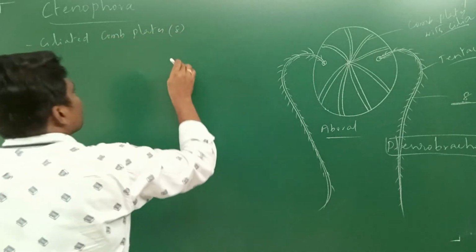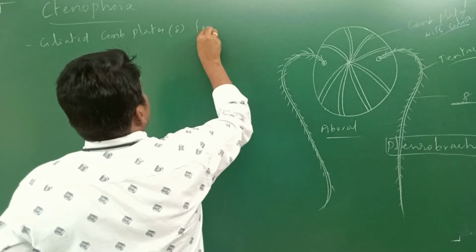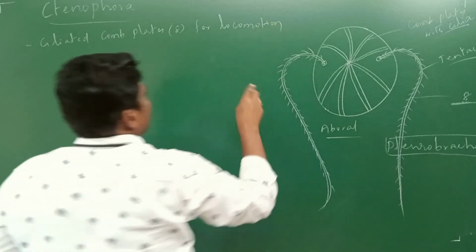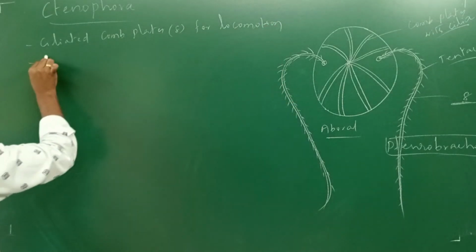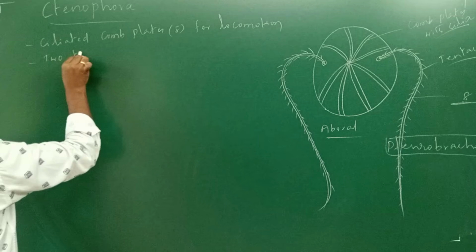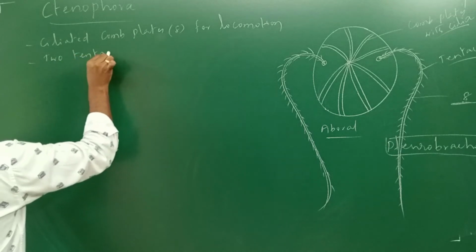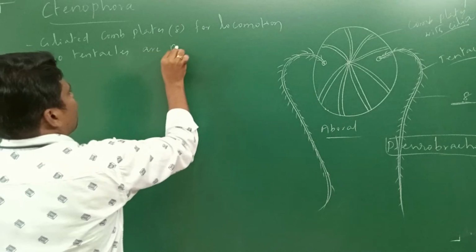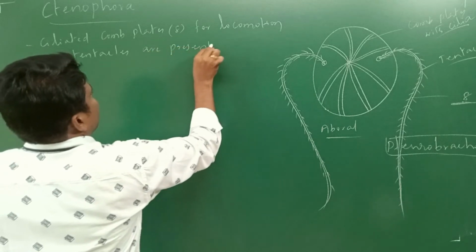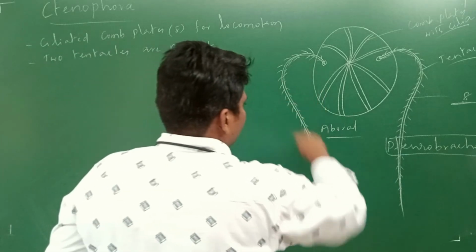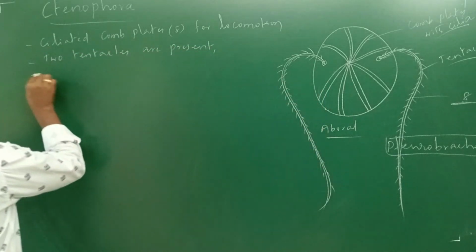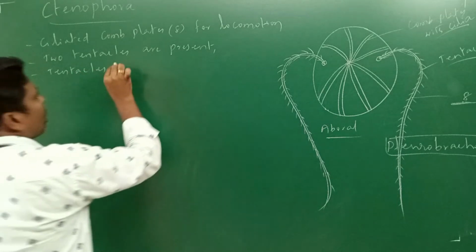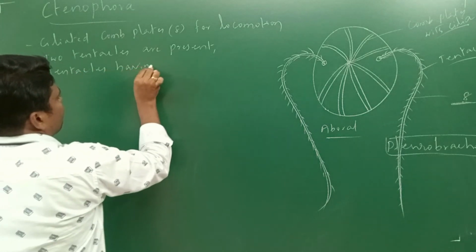Eight in number for locomotion. Next, two tentacles are going to be present. These tentacles consist of colloblasts. Tentacles having colloblasts.